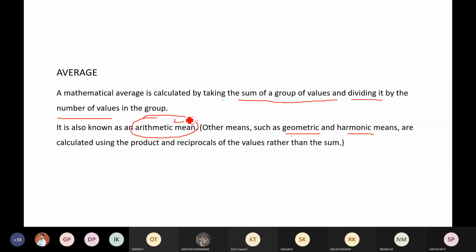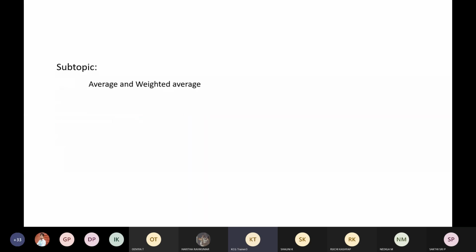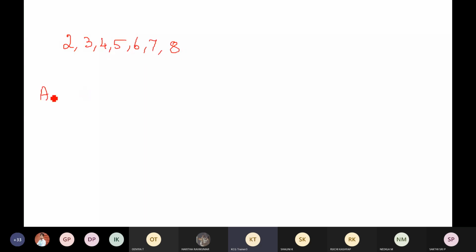Arithmetic mean. Now, when it comes to averages, there are two different concepts actually. One is the normal average, the other is weighted average. We are going to discuss both in this particular session. To begin with, I'm going to ask you guys a simple question. Let's say 2, 3, 4, 5, 6, 7, let's say 8 also. I want you to find out the average of these numbers and tell me.